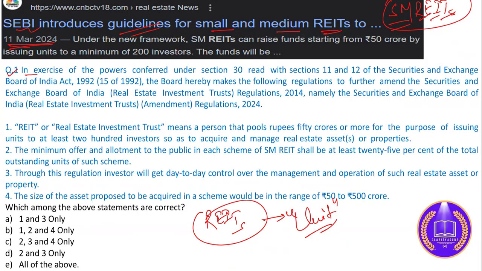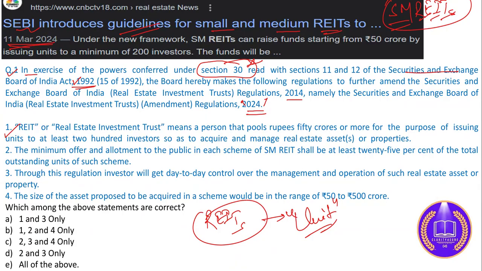In exercise of powers conferred under Section 30 of the SEBI Act of 1992, remember this section also, the board hereby makes the following regulations to further amend the SEBI regulations of 2014, namely the SEBI Regulations 2024. So what is it all about?